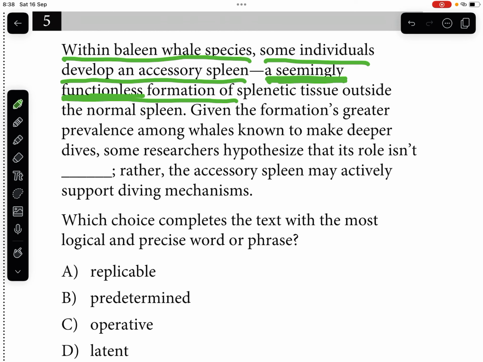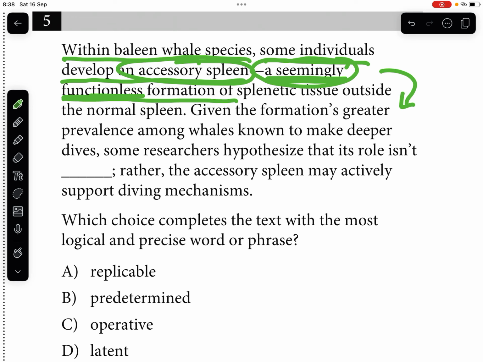That basically means that somewhere in the following portion of our text, we will certainly see some fact that will tell us that this accessory spleen is not functionless, because a seemingly functionless means, well, potentially or hypothetically functionless, but in reality, it actually functions.